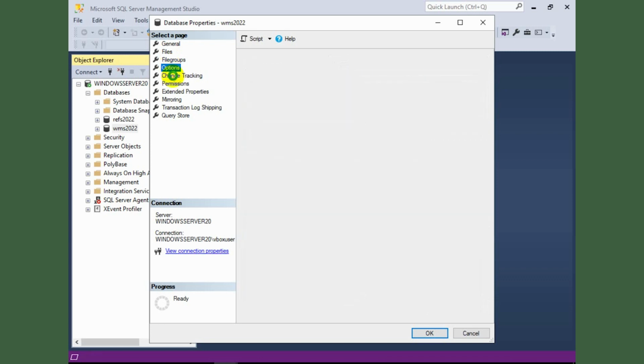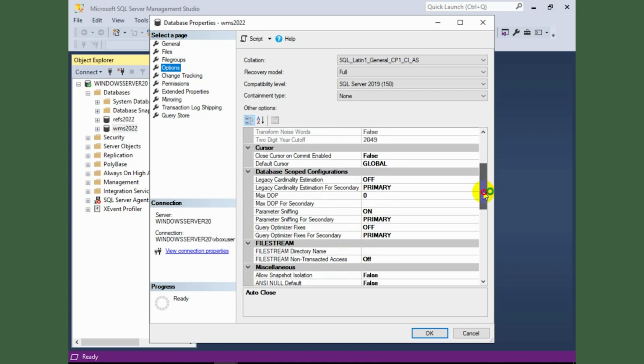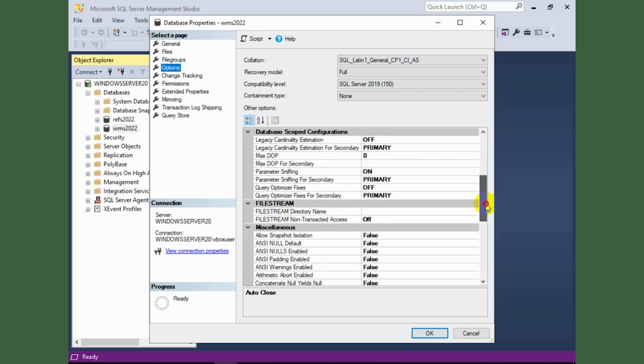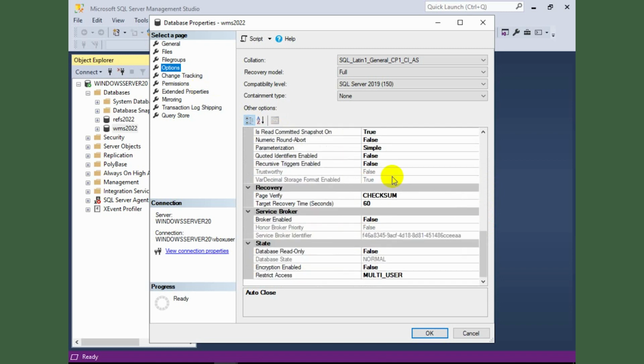Under options, please make sure that you have the option called Is Read Committed Snapshot On set to true. That's it. You need to check that on this particular screen.